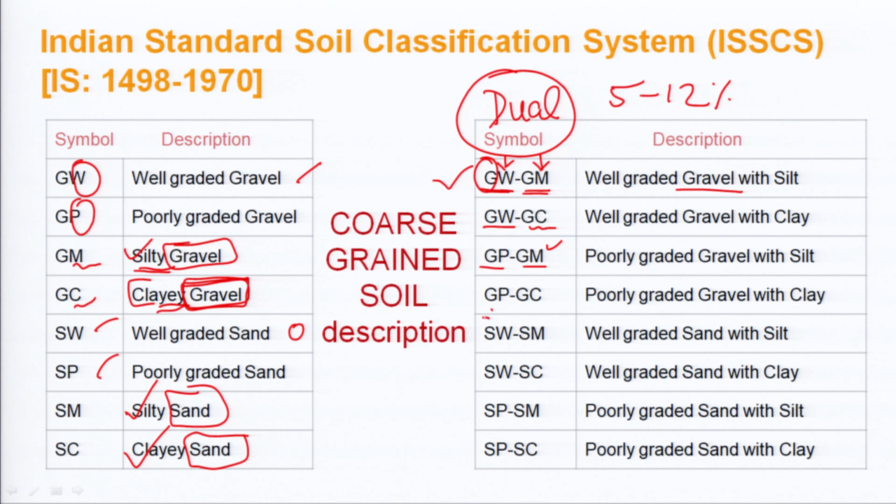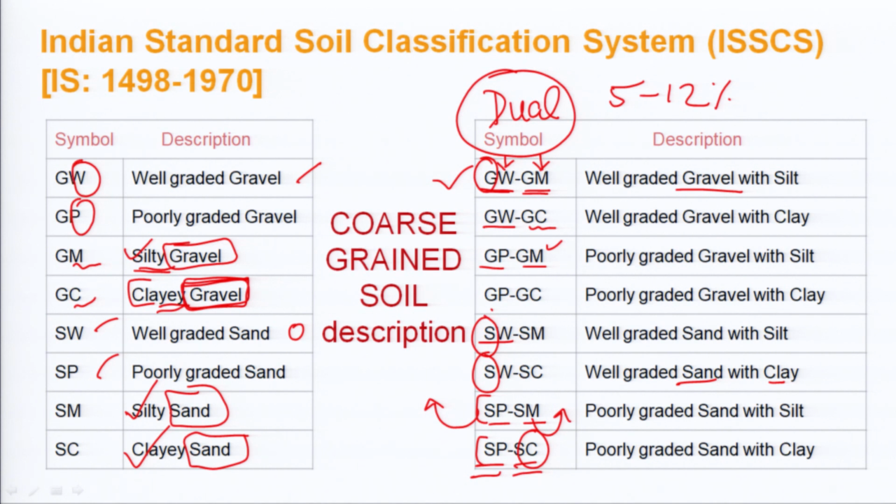Similarly, when we talk about sand, all of these are sand. So what type of sand? It is well graded and contains silt: well graded sand with silt, SW-SM. Similarly, SW-SC is well graded sand with clay. Next is SP-SM. The very first part denotes the gradation, and the second part denotes the nature of fines. So SP-SM means poorly graded sand with silt. Similarly, SP-SC is poorly graded sand where the major portion of fines is clay, so it is poorly graded sand with clay.